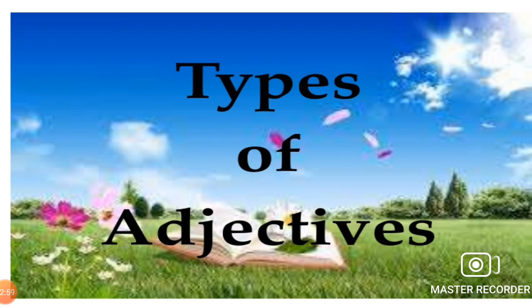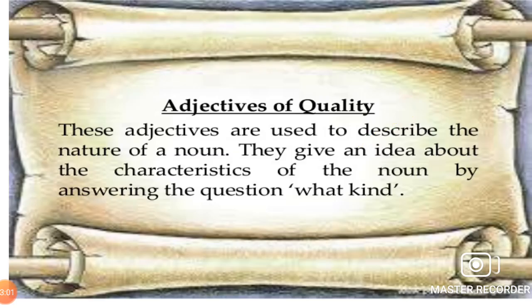Types of adjectives. Adjectives of quality. These adjectives are used to describe the nature of a noun. They give an idea about the characteristics of the noun by answering the question, what kind?